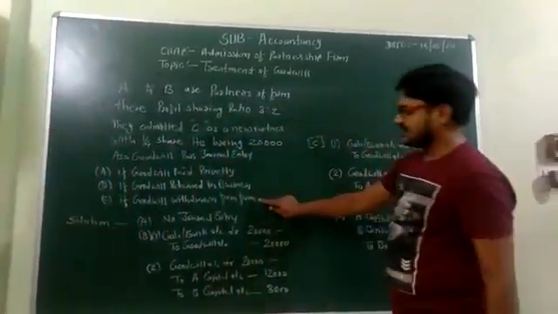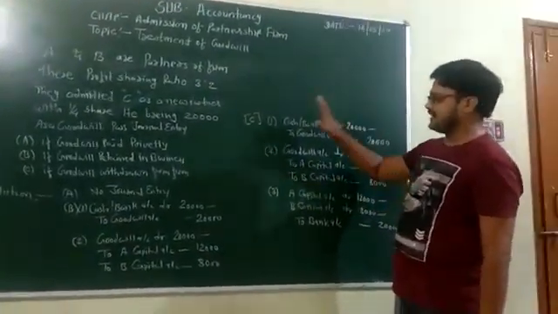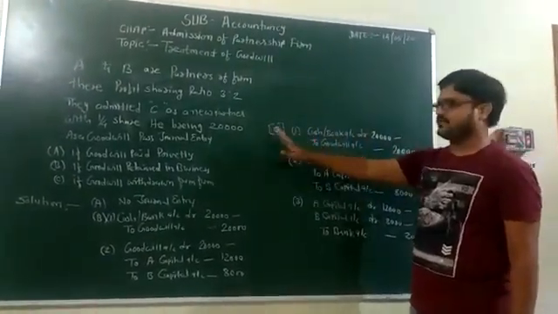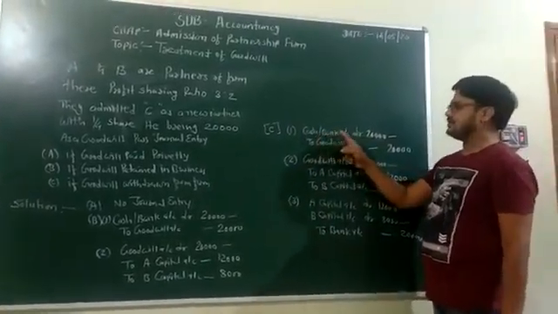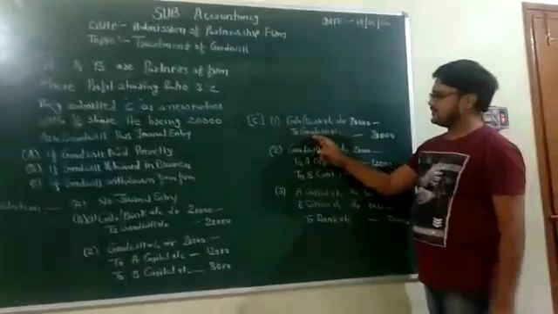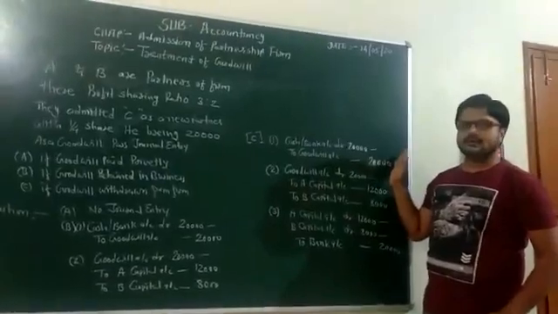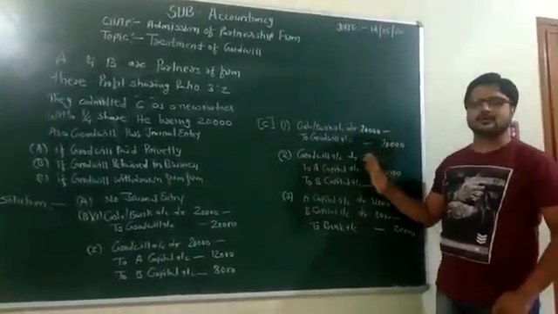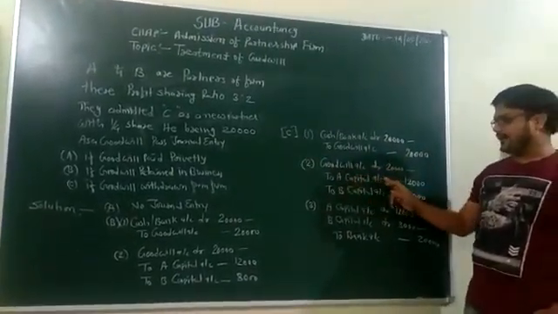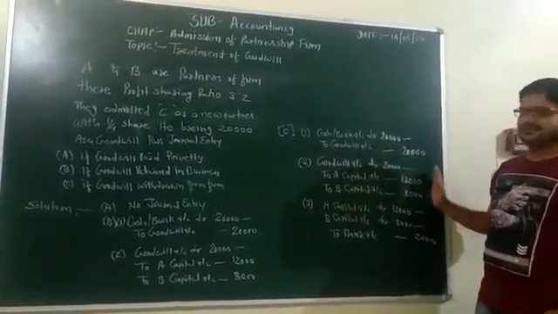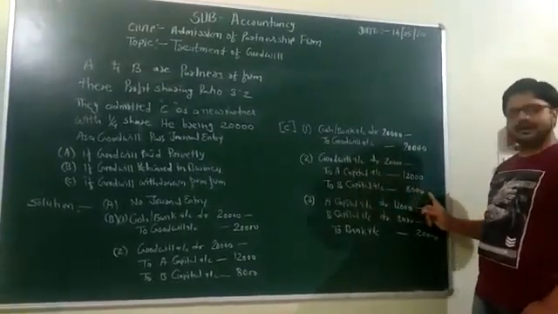Now third condition, if the goodwill is withdrawn by the old partners from the firm, three entries are passed. First entry, when the new partner brings the goodwill: cash/bank account debit 20,000 to goodwill account 20,000. Second entry, distribute this goodwill among the partners as per their sacrifice ratio: goodwill account debit to A capital, B capital. You get A capital 12,000 and B capital 8,000.